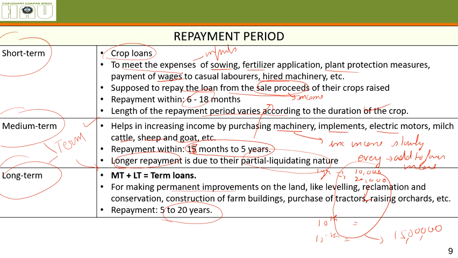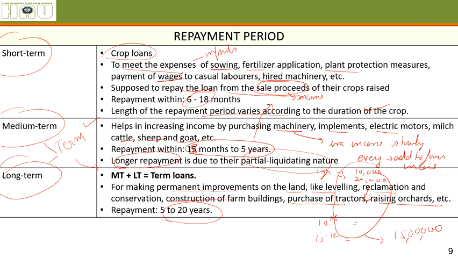These are for making permanent improvements on land, such as leveling, reclamation, construction of farm buildings, purchase of tractors also comes here, also raising of orchards. Okay, so this is called the classification of agricultural credit according to repayment period.